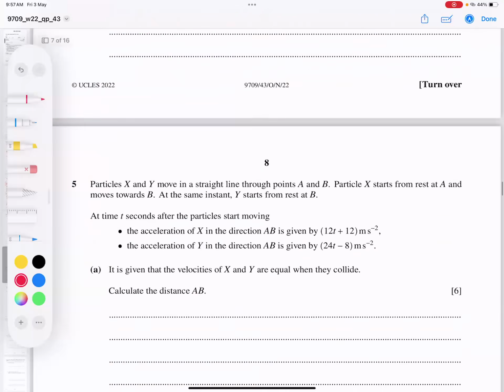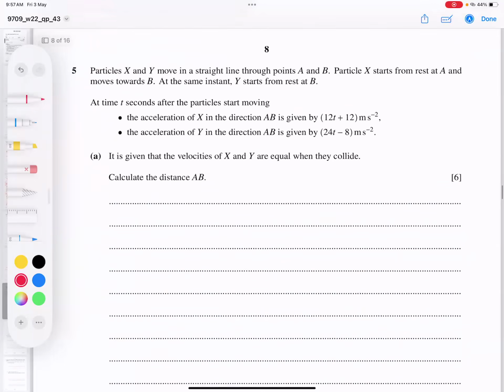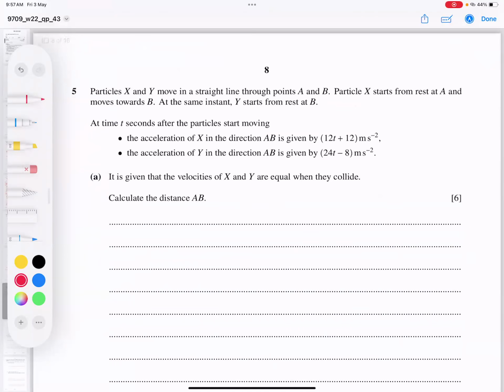Okay, so let's go for the next question. Question number 5. What is question number 5? Particles X and Y move in a straight line through A and B. So two particles move in a straight line through points A and B. The particle P starts from rest from A. Okay, it means at A, velocity is equal to 0, the starting of particle X, and it moves towards B. Okay, all right.